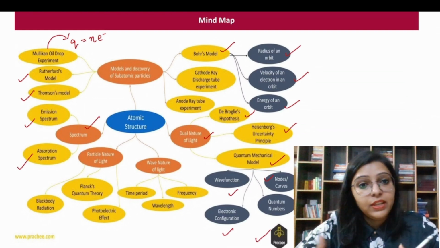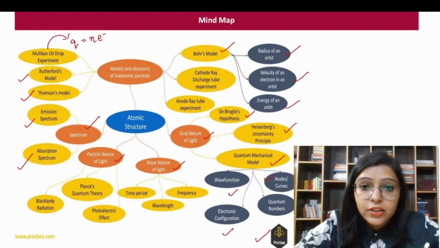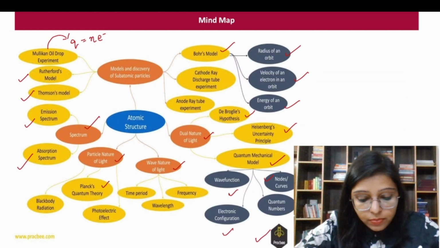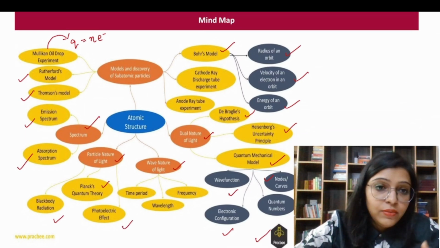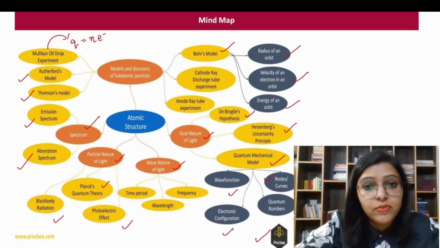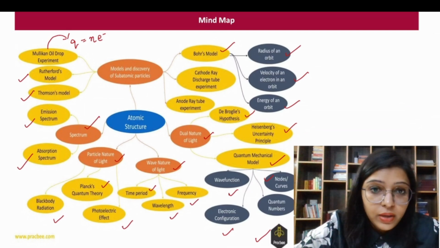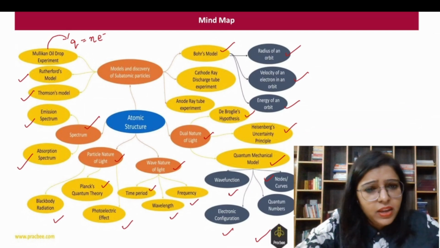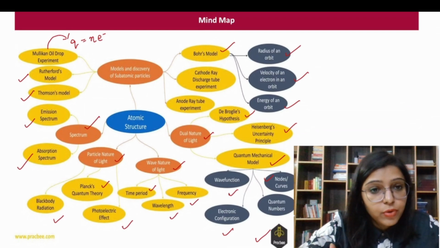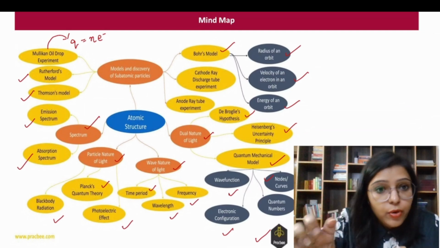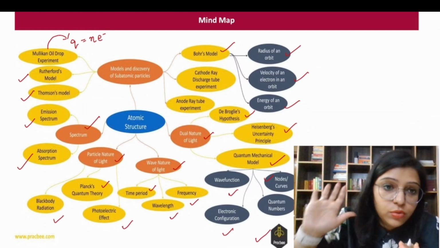So you should have the idea of what the particle nature of light and wave nature of light are. In the particle nature of light, you have Planck's quantum theory, black body radiation, and photoelectric effect. In the wave nature of light, you have some formulas with respect to wavelength, frequency, time period, speed, and so on. These topics are very simple, and questions generally come from the formula. So if you learn the formula very well, then you can solve most of the questions.